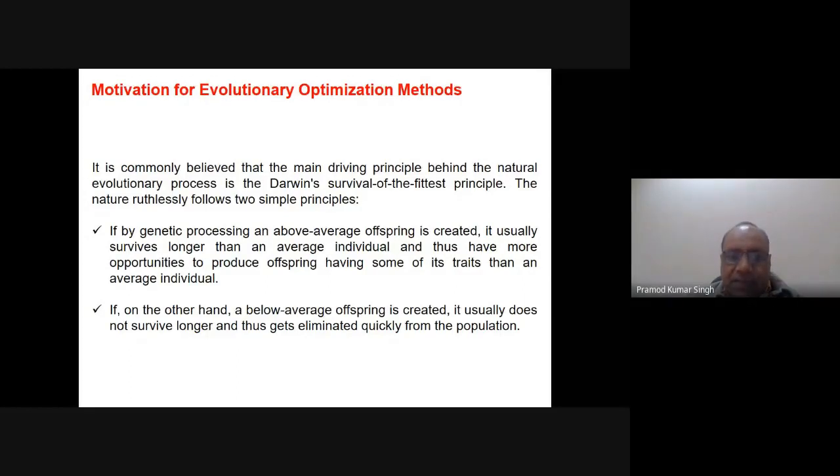It means simply that the solution which is better has a better chance to mate and produce children. If it is a better solution, its genetic material is better, so obviously it will generate good solutions, and we see that in every species. Whenever I talk of species in nature, I don't mean only animals. Vegetation, like trees, also follows this principle.